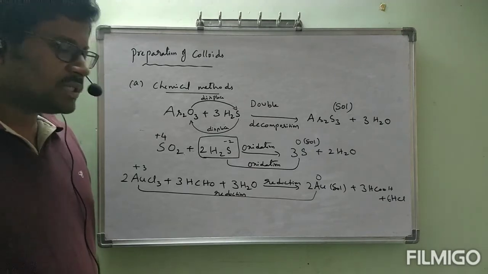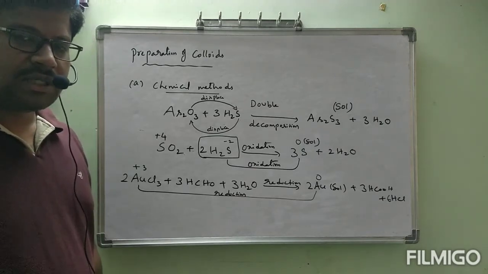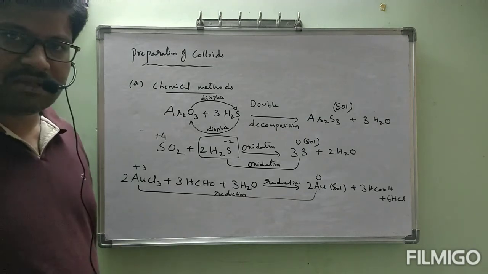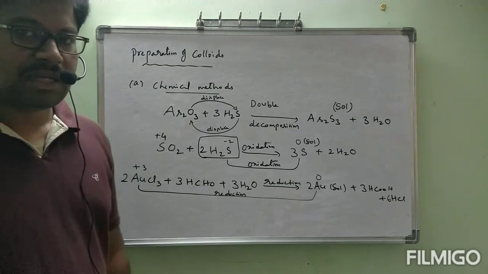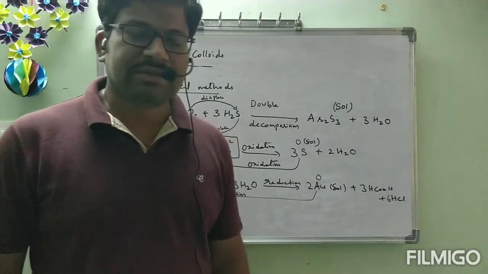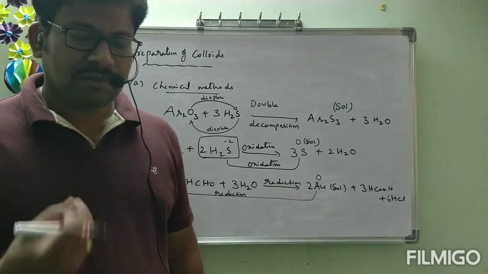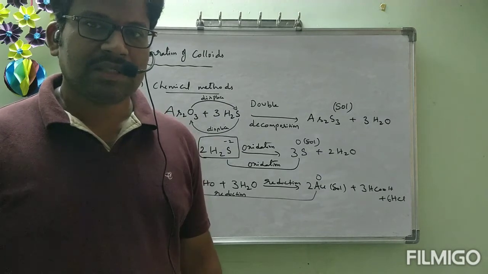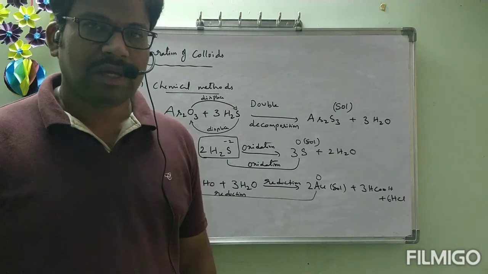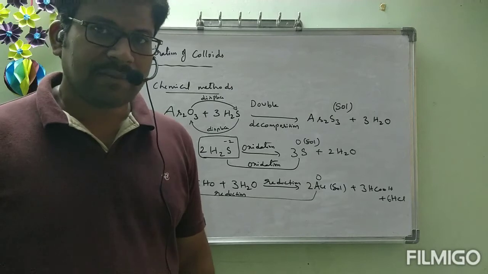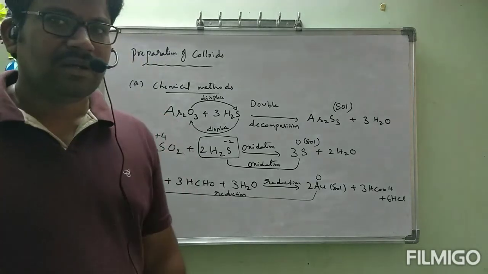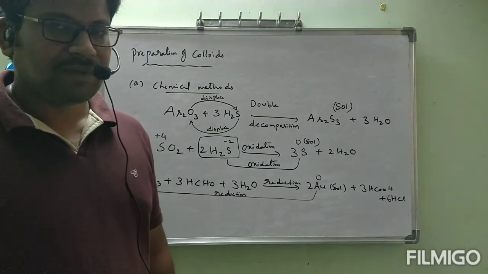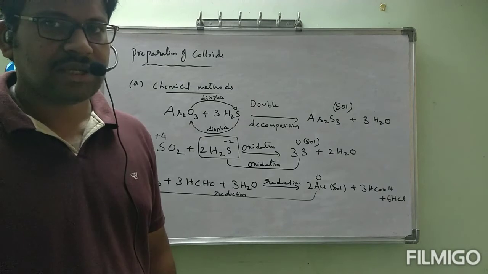Okay, this oxidation number concept, what is that oxidation reduction? In this topic it is not that much important, but before starting the p block elements, I will teach it once again, because in p block, d and f block elements, the oxidation reduction as well as oxidation number concept are useful. Both of them I will teach before starting the p block elements. Here it is a simple thing only. At that time, if you go through these reactions, you will find them easy, no problem at all, if you are not aware of the oxidation number concept.